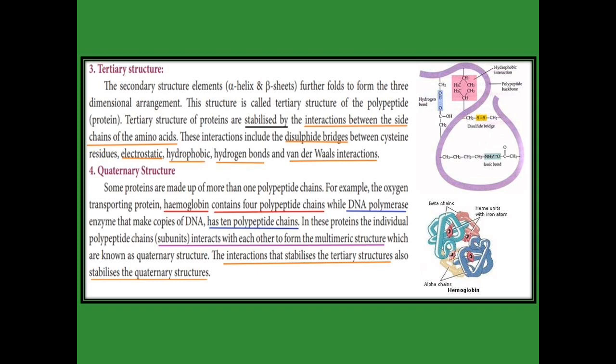The next one, quaternary structure. The quaternary structure comes from more than one polypeptide chain. The polypeptide chains interact with each other and form a multimeric structure. That structure is called the quaternary structure. You see hemoglobin in the structure; it contains four different colors. Each color indicates a polypeptide. So how many polypeptides are there in hemoglobin? Four polypeptide chains. And DNA polymerase, the enzyme that makes copies of DNA, has 10 polypeptide chains.